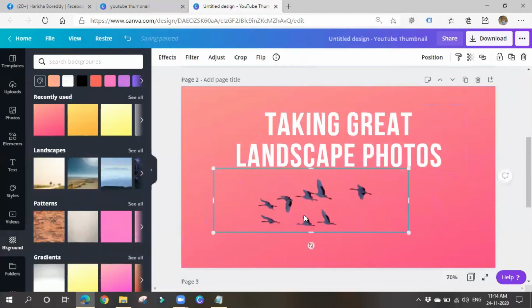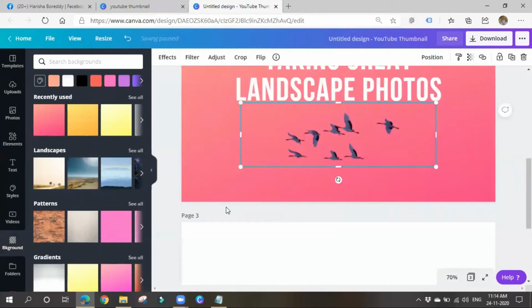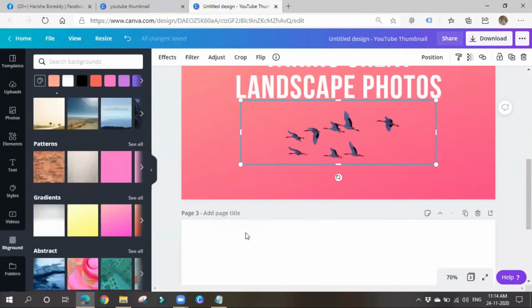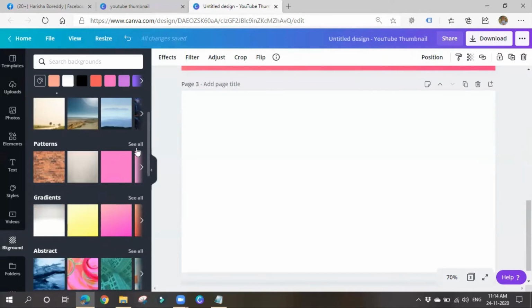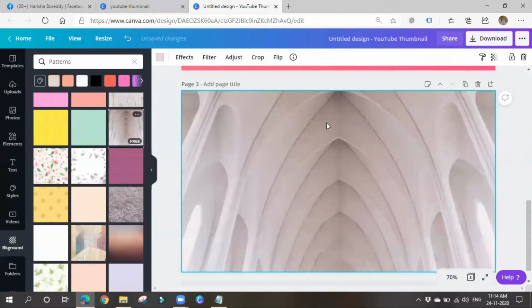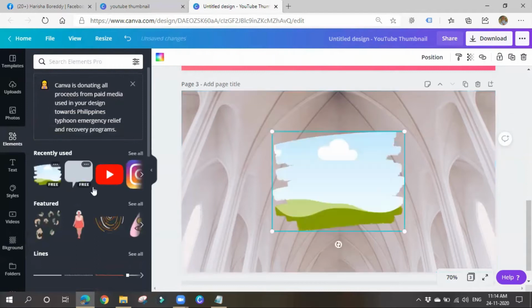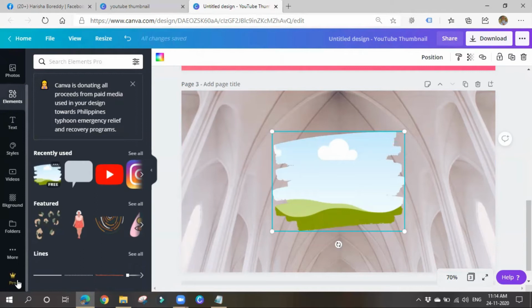See, like this, we can also apply some effects to images. We can also choose whatever background colors we want. There are various background colors: landscapes, patterns, gradients. Like this we can choose whatever colors we want. We can also choose some designs like this. Or we can go for some elements. Elements means, like this, if you keep some image in this. So let me add some image.